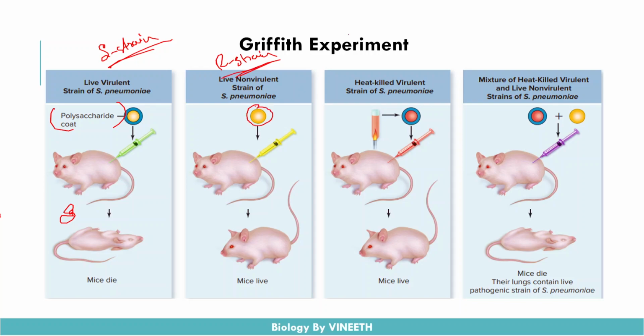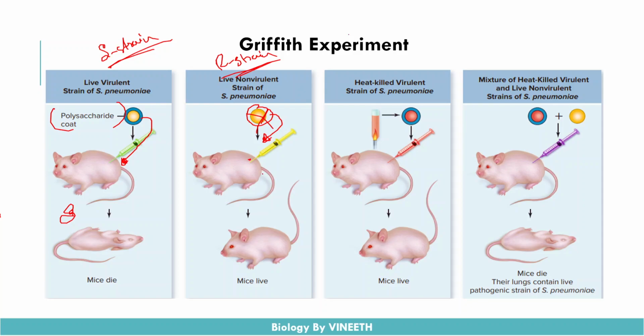So its cell is exposed to a lot of degrading enzymes. Whenever you infect the S strain bacteria into the mice, the smooth strain was able to replicate and cause pneumonia in the mice, and because of that the mice die. And when you infect the R strain into the mice, the cells contain a lot of degrading enzymes, and these were able to break down the R strain bacteria, so the mice were able to live.